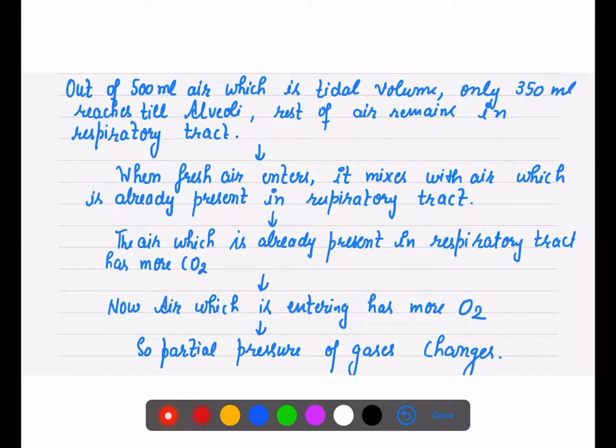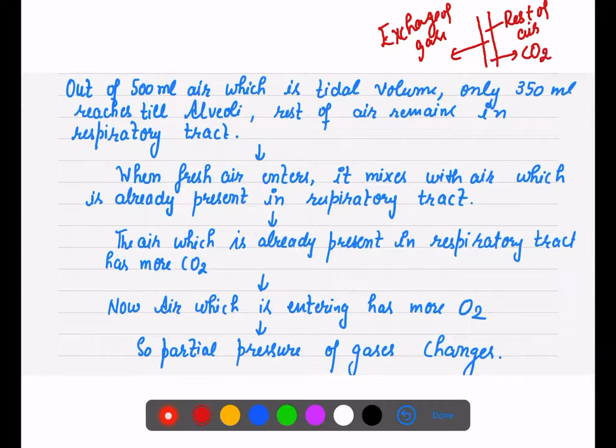Now you can imagine that in your respiratory tract there is the rest of the air present, and in this tract the exchange of gases happens. When exchange of gases happens, it means this air will have more carbon dioxide, and then there is the fresh air which is coming inside from the atmosphere. This fresh air is filled with oxygen, and the resting air which was not exhaled out properly has CO2, right?